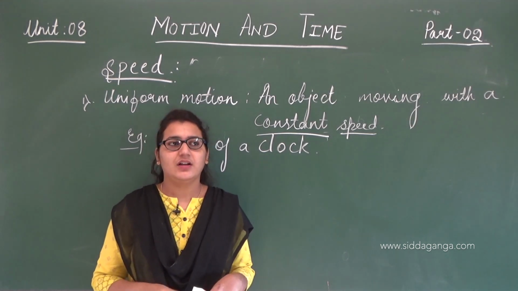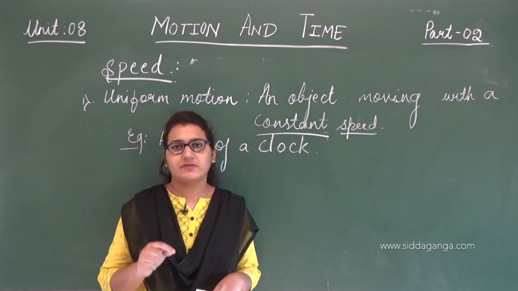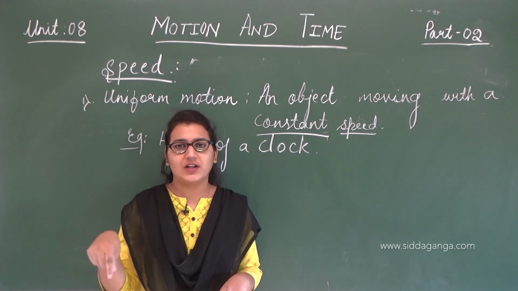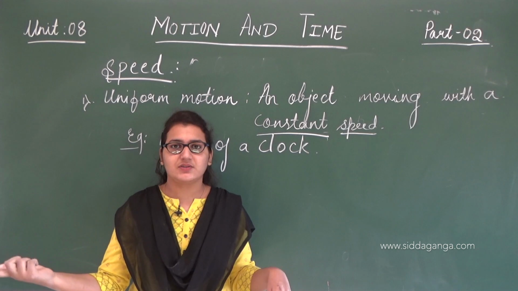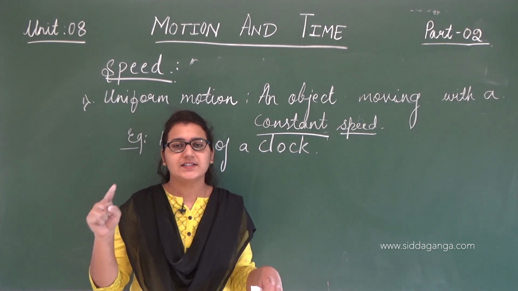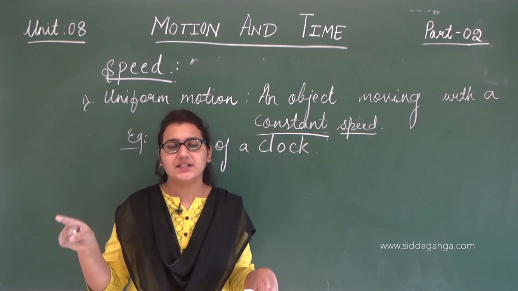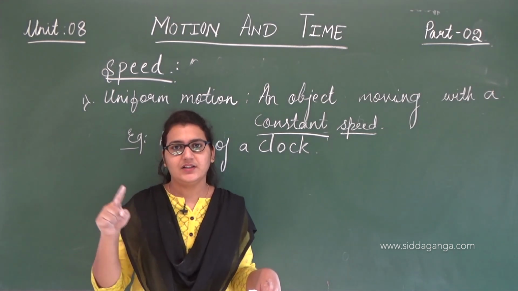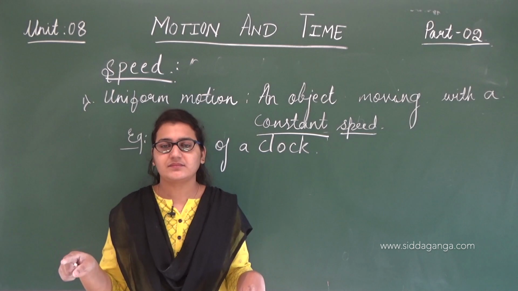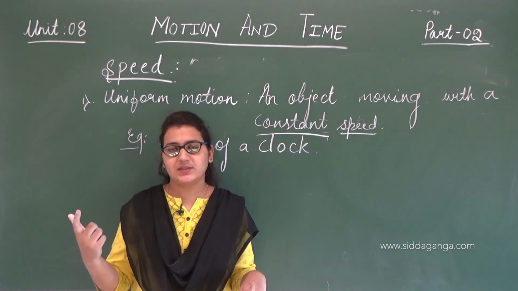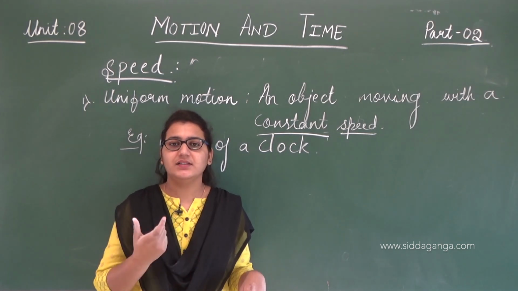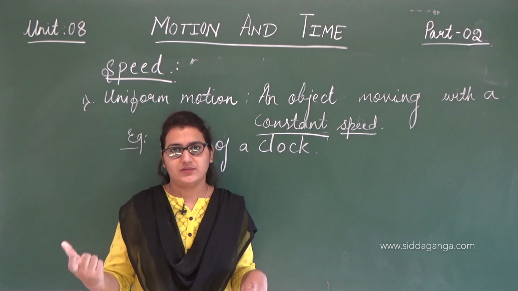It's not like at 11 o'clock, in 5 minutes the hands will move too fast and it's 12 o'clock. No, right? It's the same speed. Even the seconds hand, the hours and minutes hands maintain the same speed, the constant speed. So when they maintain constant speed, it is in uniform motion.